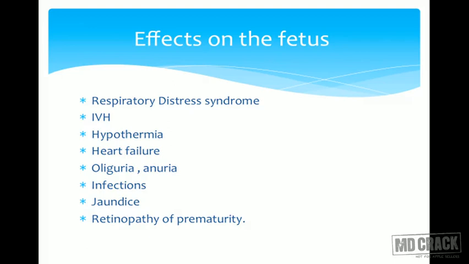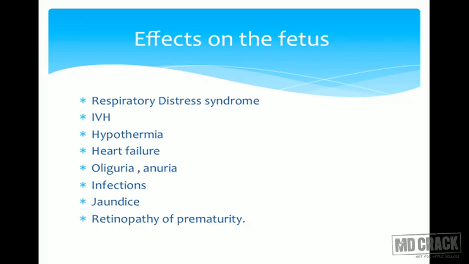If less than 37, we call it preterm. From 37 to 40, it's considered as term. After 40, once the gestational age crosses EDD, expected date of delivery, till 42 weeks we call it prolonged pregnancy, and after 42 weeks it is called postterm or post-maturity.